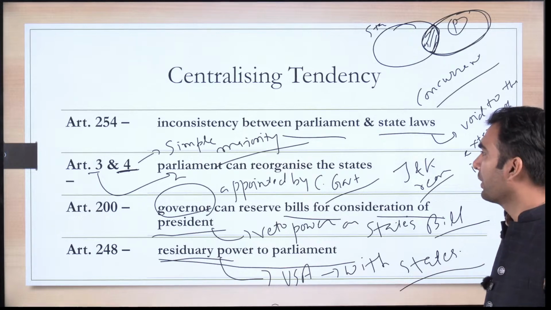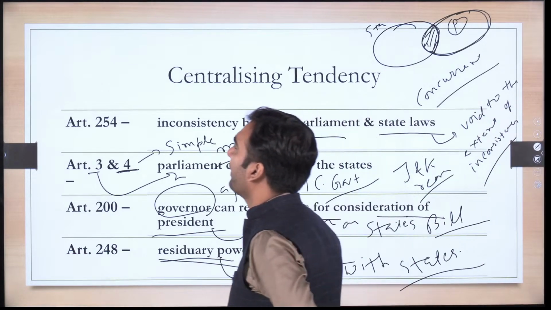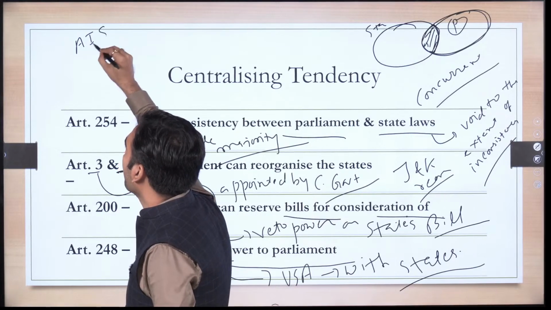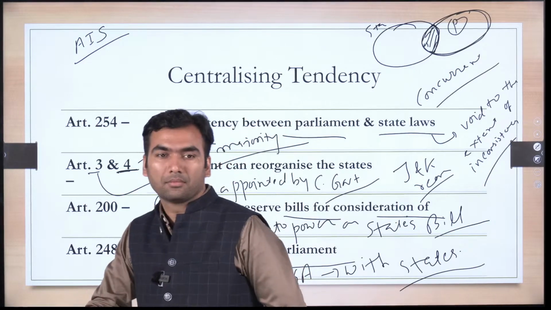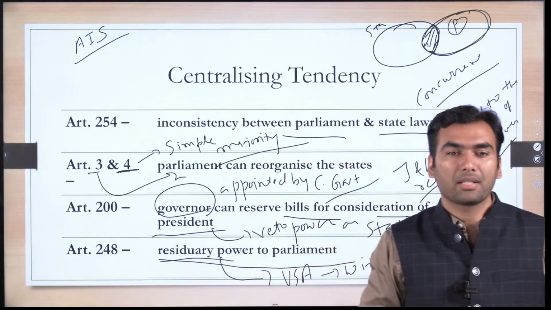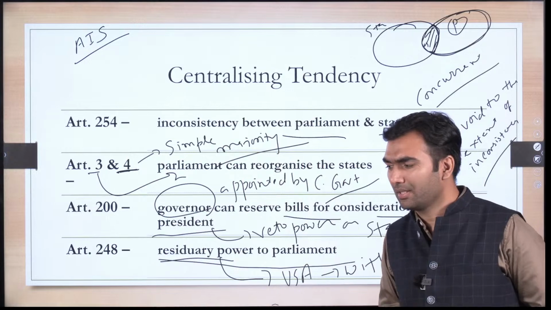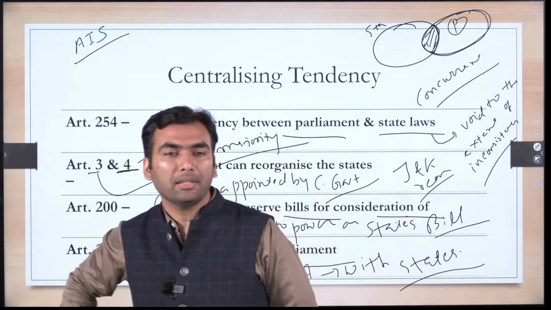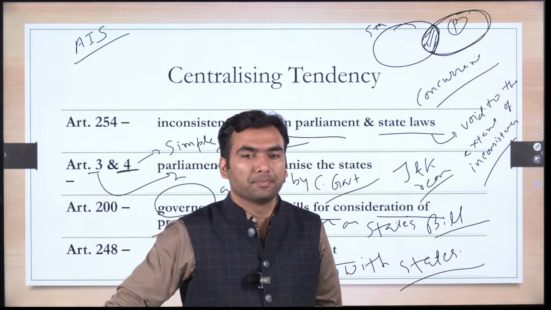Apart from this, you can also write some of the other aspects where we have centralizing tendency. For example, all India services. All of you are fighting to get into one of the all India services, like our desired service for most of us is IAS or IPS. How many all India services are there? Can you tell me?